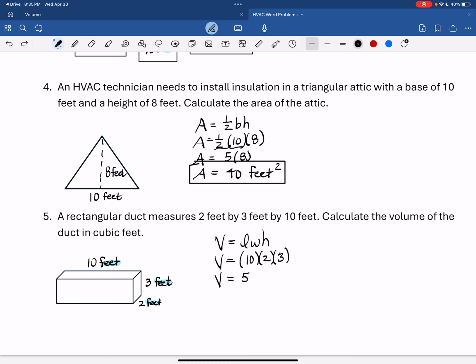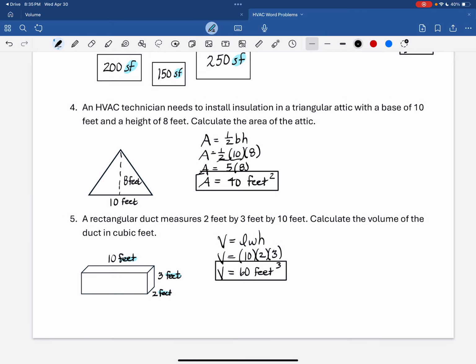No, sorry, 60. That's where I get in trouble. I'm doing it in my head and I'm missing it left and right. I cannot do math in my head, and I know that. Don't take the chance.